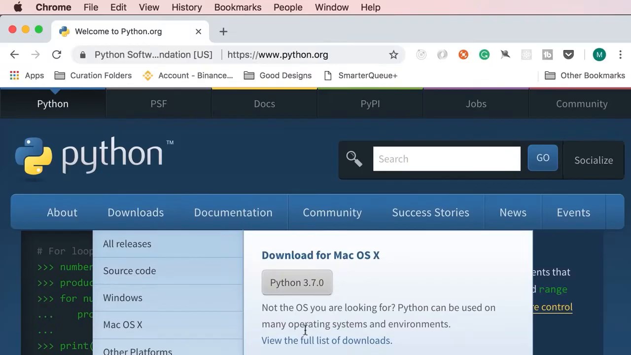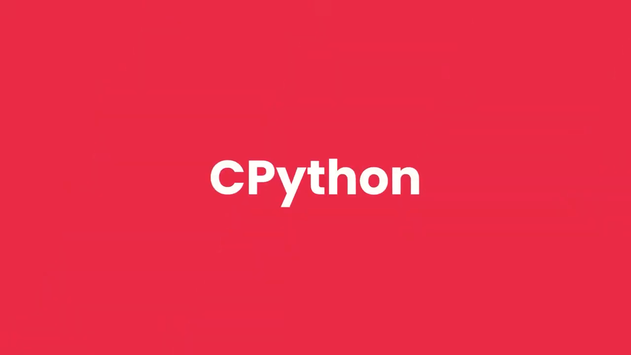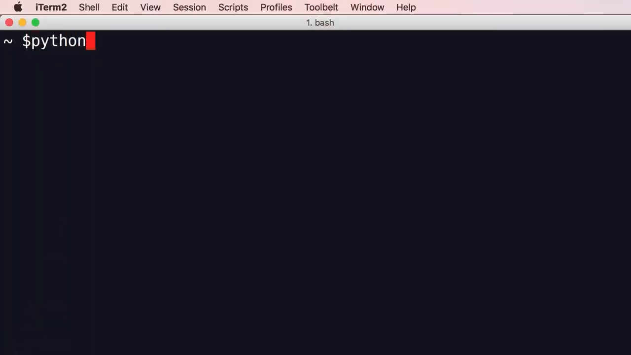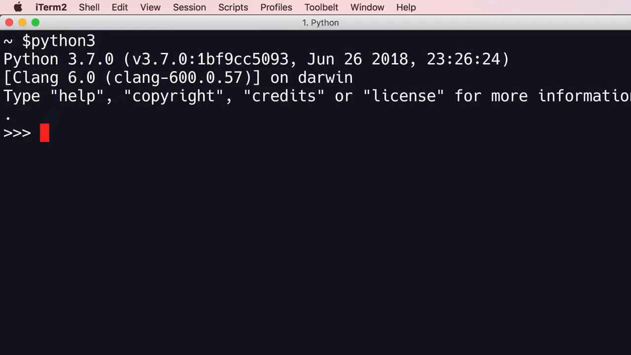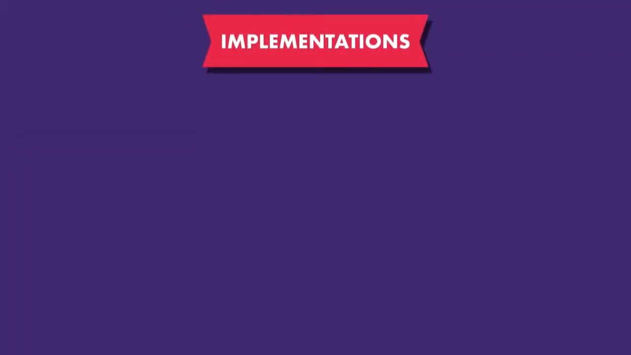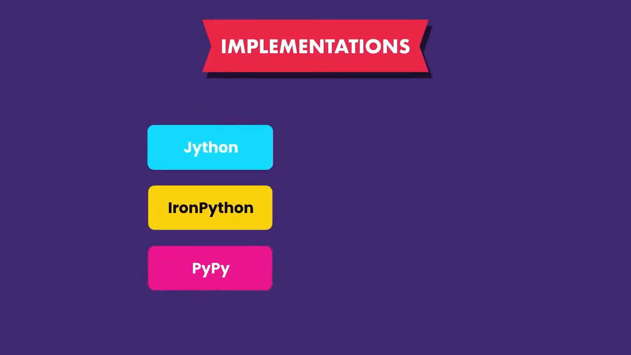Earlier in the course, we downloaded Python from python.org. This is the default implementation of Python called CPython. It's a program written in C, that's why it's called CPython. So here in terminal, when we run python, we get this CPython. This is the default implementation of Python. There are a few other implementations out there, such as Jython, written in Java, IronPython, written in C#, and PyPy, written in a subset of Python itself.